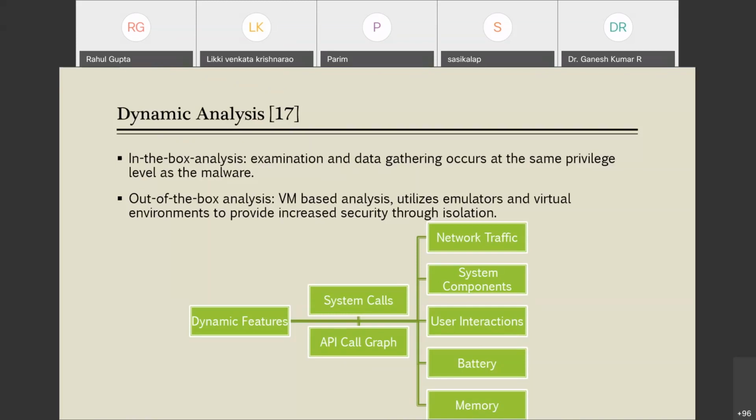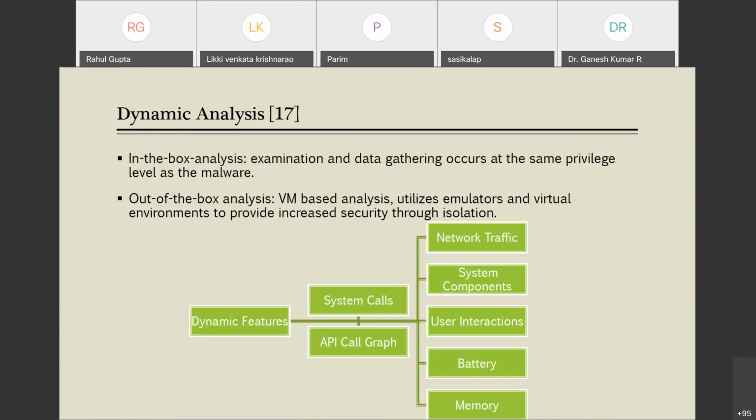So user behavior is... memory is also part of the system component, but I highlighted it here because its importance is more compared to other system components like CPU and other things. If I talk about user interactions, so user interactions are basically the user behaviors, because that is also a very important thing to analyze.